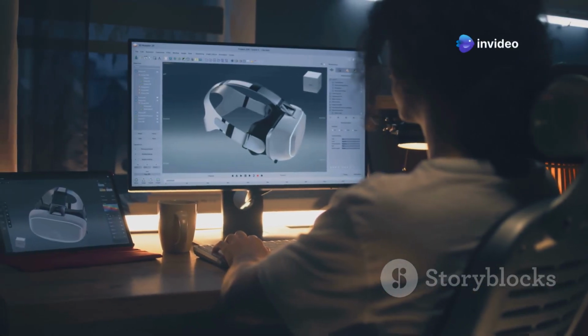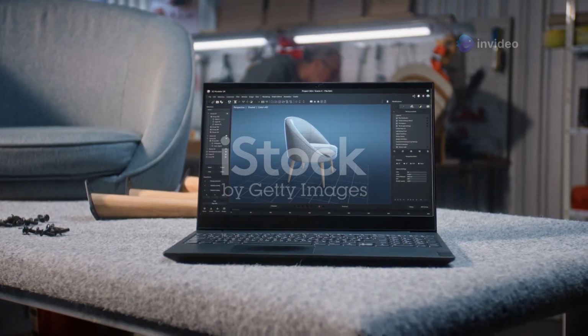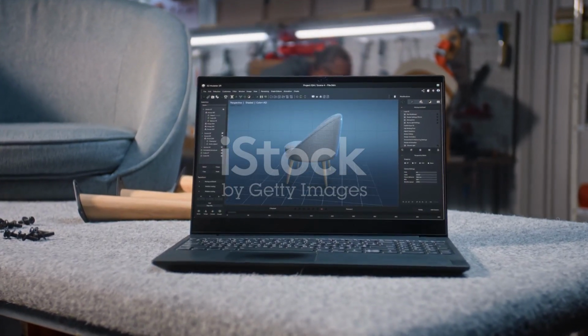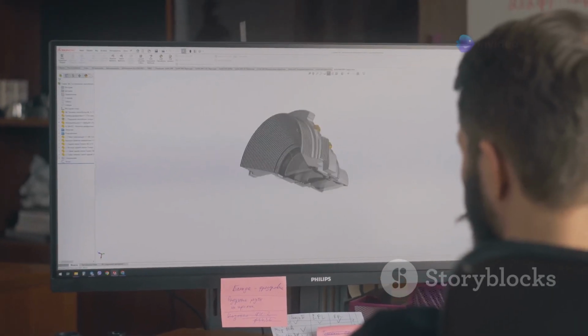Now, let's talk about rendering and exporting your animation. Rendering is the process of generating the final output from the 3D models and scenes you've created. It's where all your hard work comes to life.